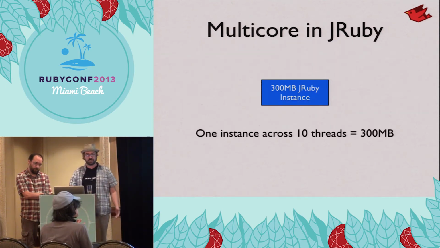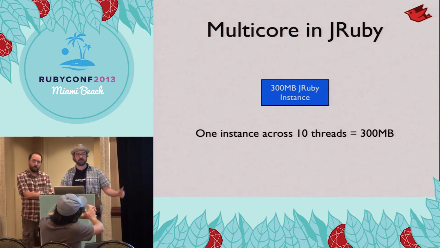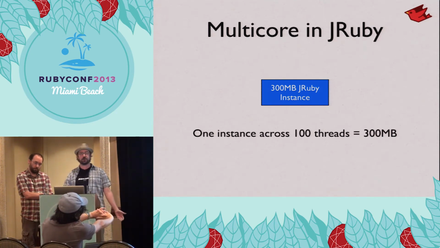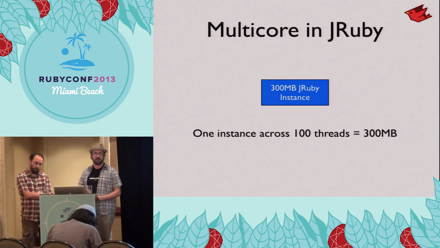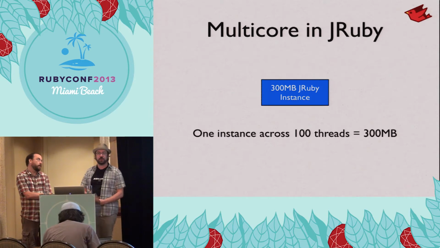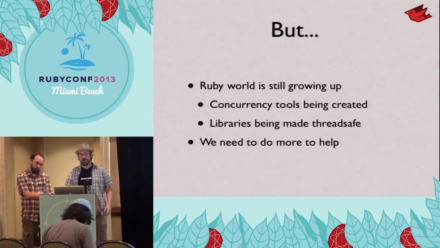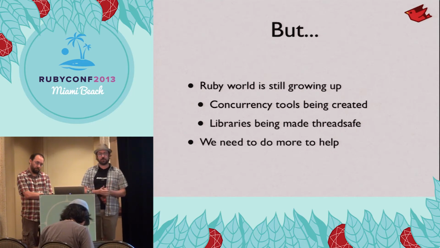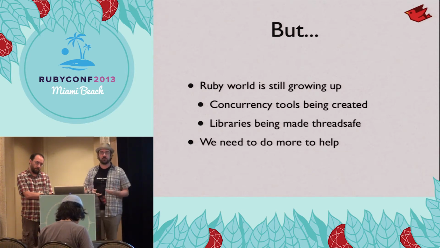Look at how it is in JRuby. One instance, it's going to be a little bit larger as a base cost, but you can handle 10 concurrent. You can handle 100 concurrent. You can handle whatever the machine's capable of handling pretty much with one process. Maybe you have one for fallback, but it's a tremendous difference as far as scaling. But there's challenges here too, and this is where a lot of the future work needs to come in. The Ruby world and the Ruby libraries out there are still kind of growing into concurrency, growing into parallelism.